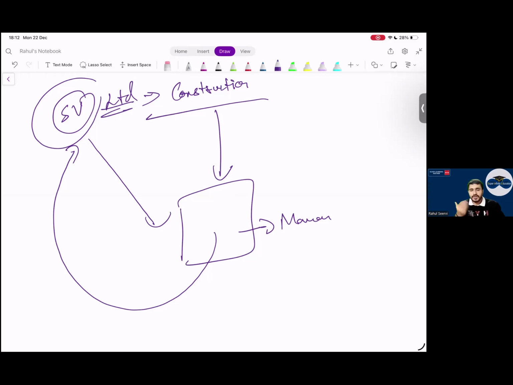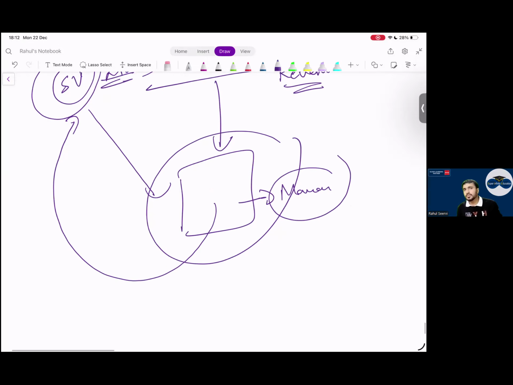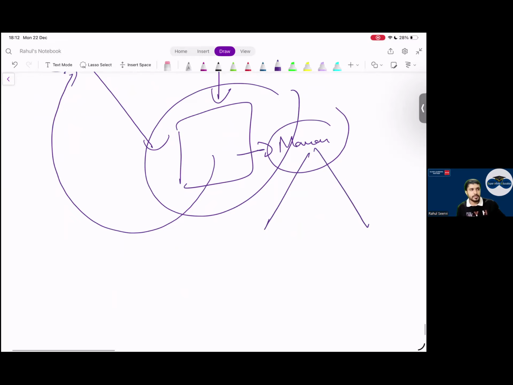For SV Limited, what will it be? Revenue, sir. Now this land belongs to Manan. Manan will use this for business purpose or for what?